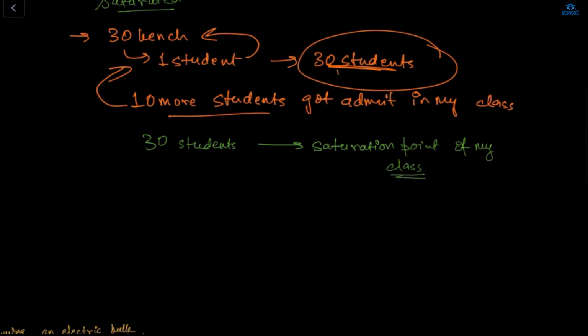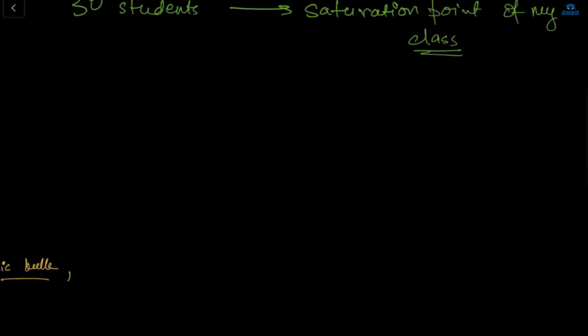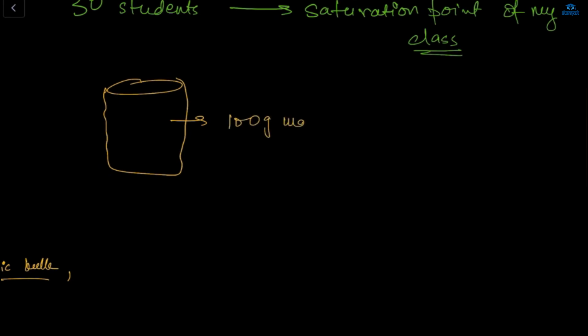Now let's say in a solution, this is my beaker. See, it's a solution which cannot dissolve solute beyond a limit. If there's 100 grams of water and I'm dissolving 1 gram of salt, it will easily dissolve, right?